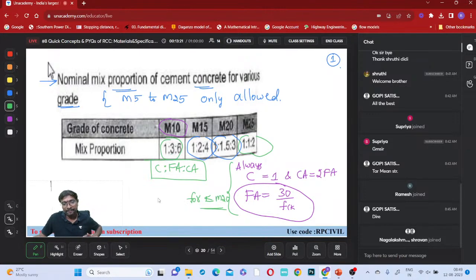Up to M20 only. Suppose it is M5, whenever it is M5, 1 is to how much will it come to be? Tell me, all of you. According to this shortcut formula, what is it? 1 is to fine aggregate value will be how much? 30 by 5. What is it? 30 by 5, all of you? Hello?